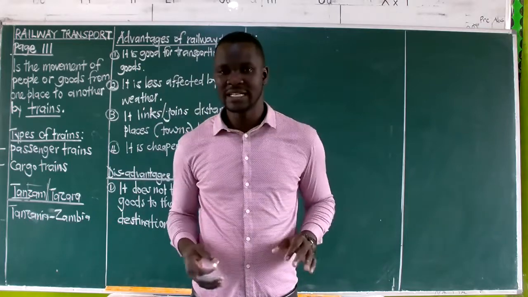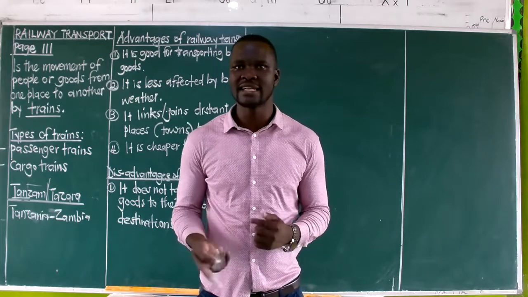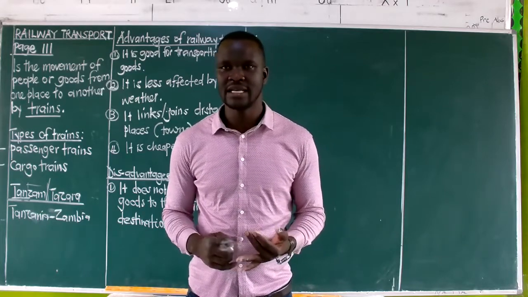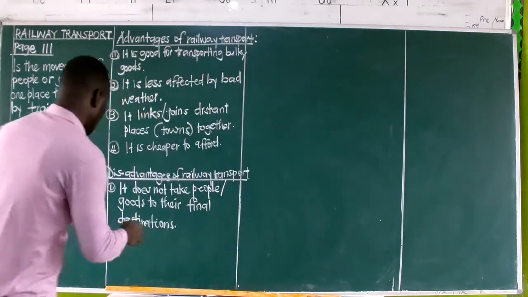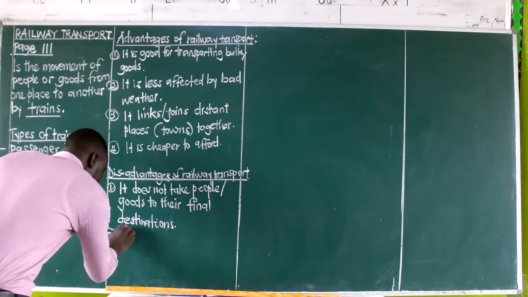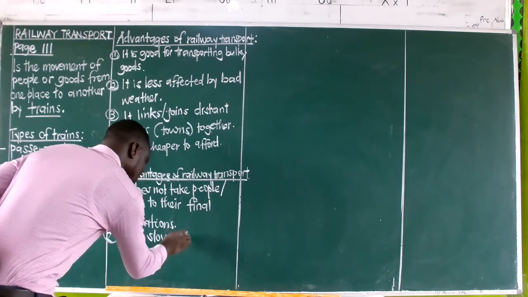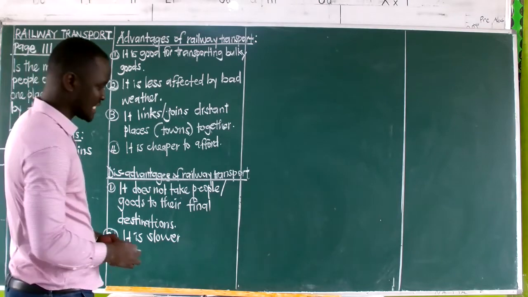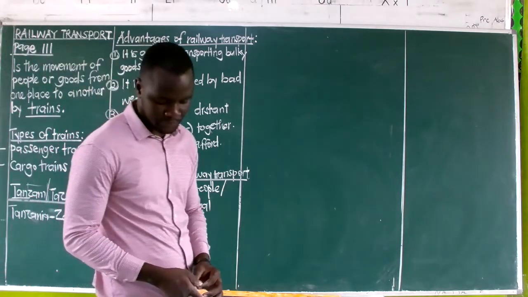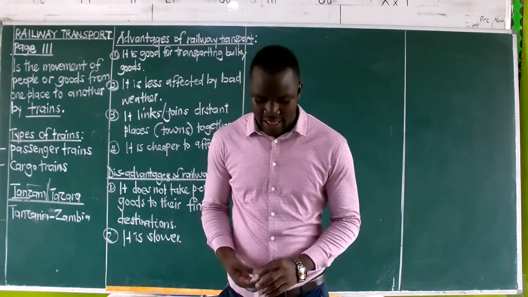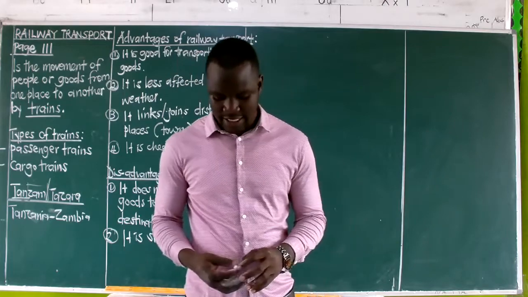Then, when it comes to speed, we shall be able to say that comparing it with other types, like road transport and air transport, it becomes slower. This one is slower. Remember yesterday we said the slowest is water transport. This one is also slow. So it is slower than air and road transport.